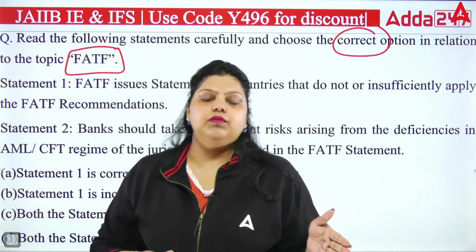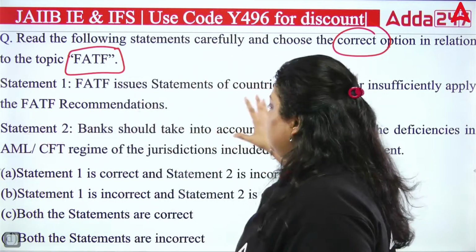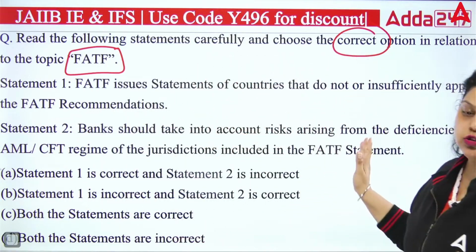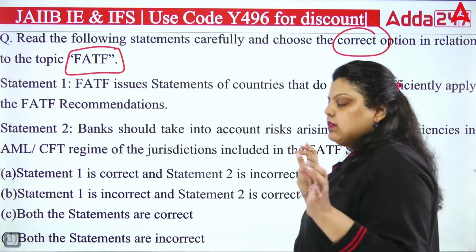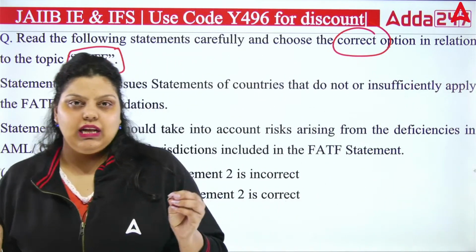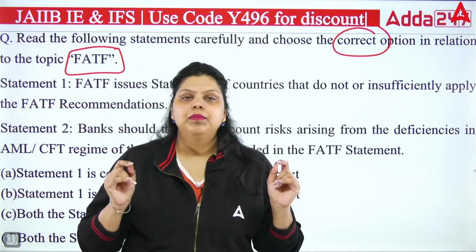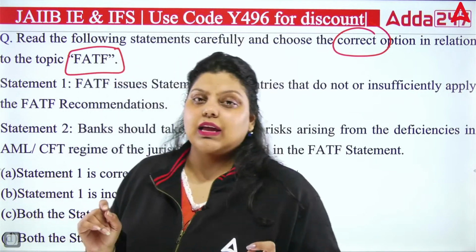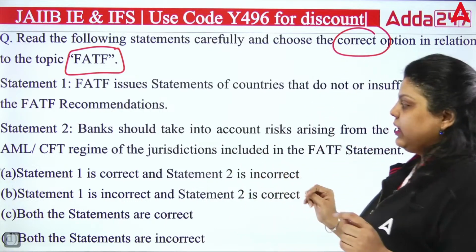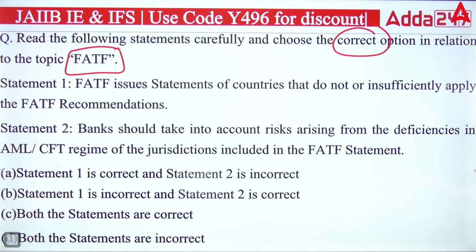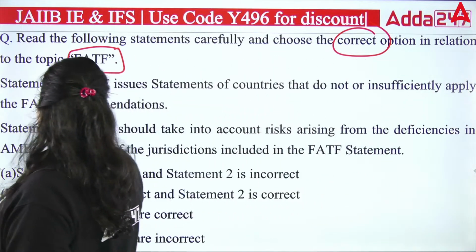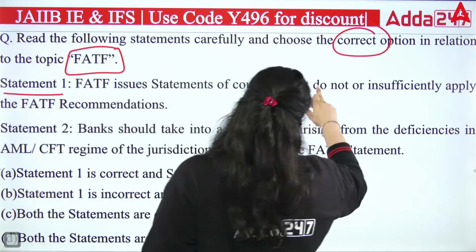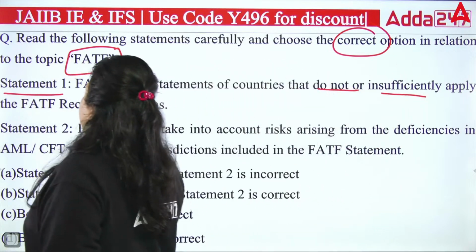Apart from that, FATF does the same work at the international level. The Financial Action Task Force gives us the AML and CFT norms that help reduce money laundering as well as terrorism financing at the international level. There are two statements in front of you. The first statement says FATF issues a statement of countries that do not or insufficiently apply the FATF recommendations.